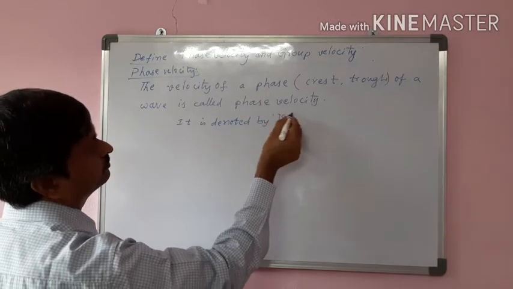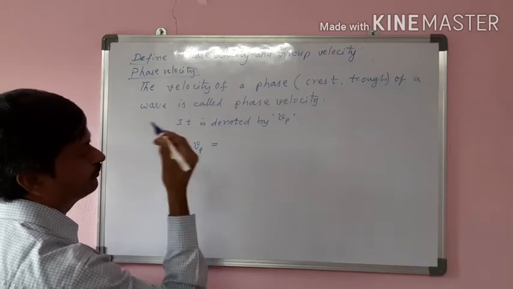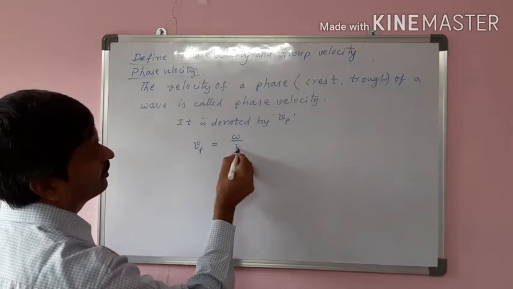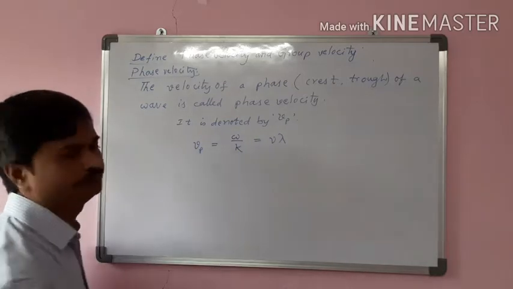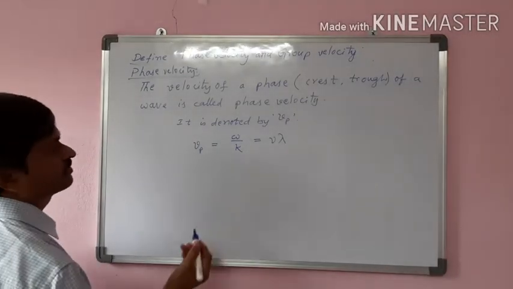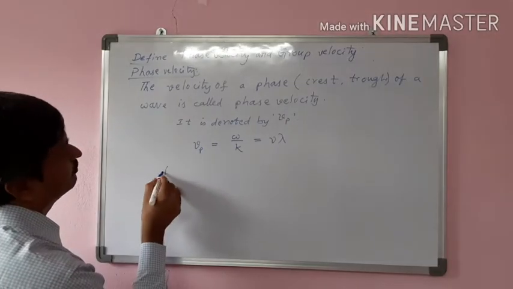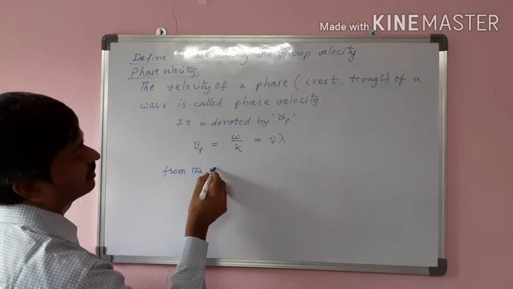It is denoted by Vp, and Vp is equal to omega by k, that is equal to nu lambda. If we want, we can write something more in continuation from the wave equation.